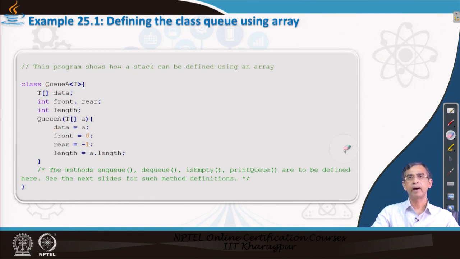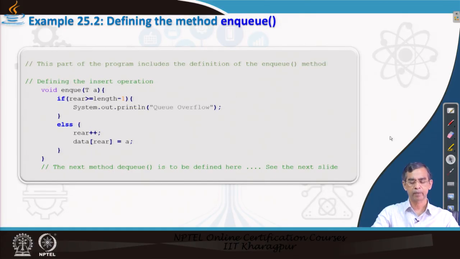So, let us start first with the NQ operation. We will implement each operation one at a time and write a master program to check whether the operation is working or not, and then we will add the next method and so on. Now, the NQ operation is very simple. Here I have defined one operation for you. You can copy this code, run it on your machine, and see how it is working. I will come to how the operation can be tested by writing a master program.